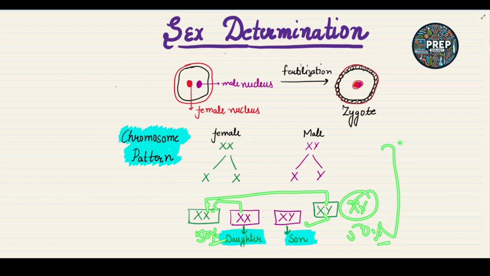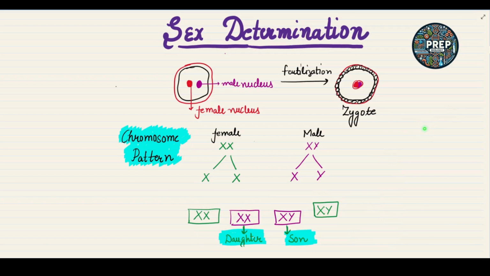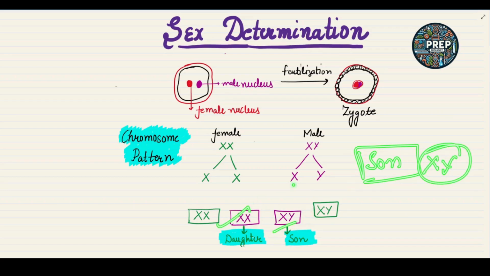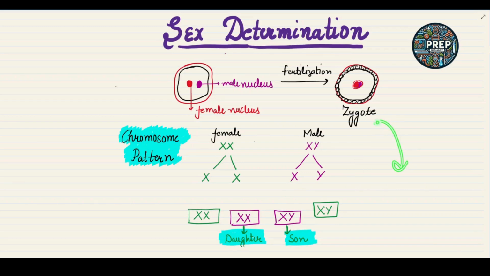So there is a 50% chance that the zygote develops into a daughter, and a 50% chance that the zygote develops into a son. Okay, that is XX and XY. So there are 50% chances that the zygote develops into a female or into a male. This is also called sex determination. So this is all about the fertilization process.